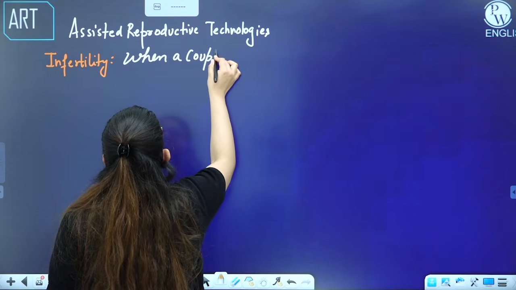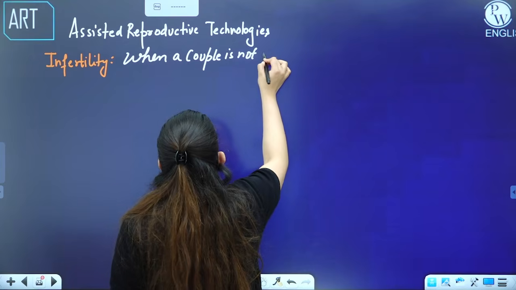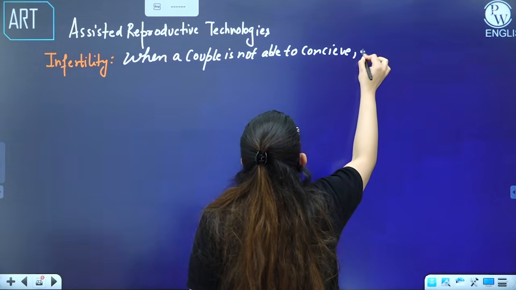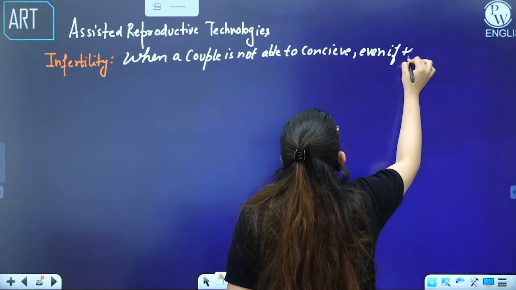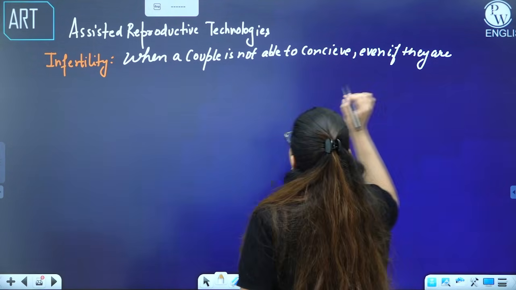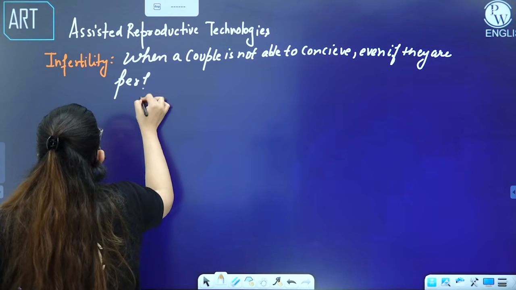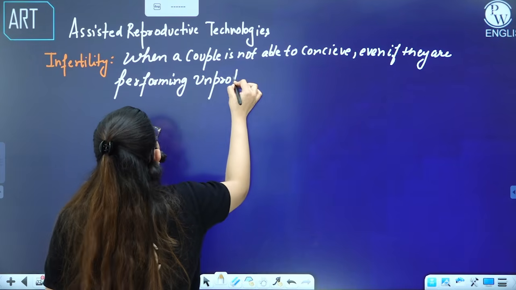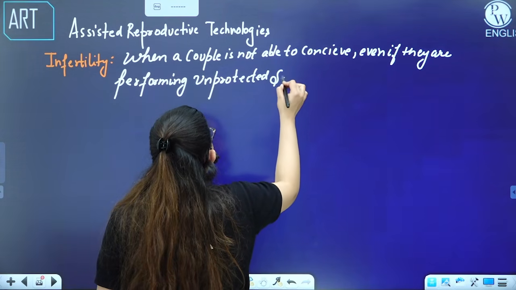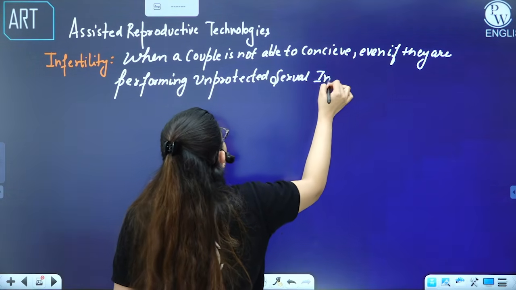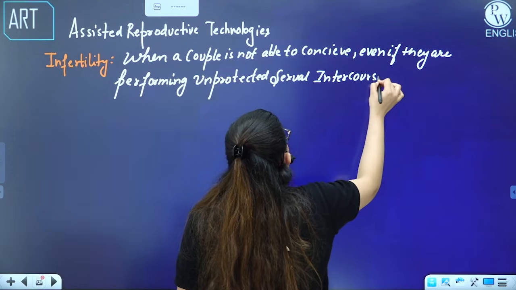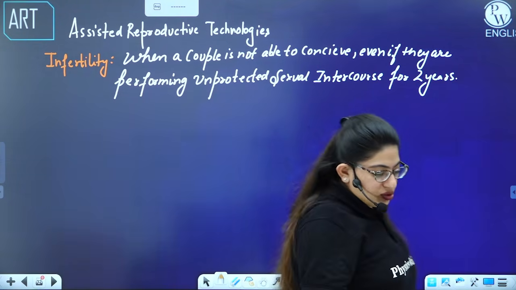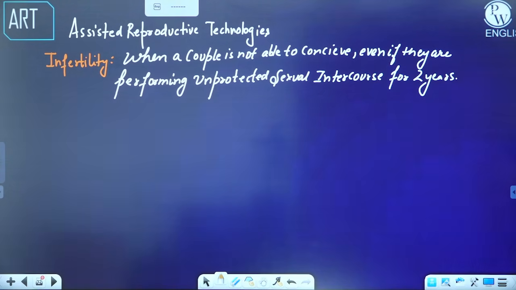When a couple is not able to conceive, even if they are performing unprotected sexual intercourse, and what is the time interval? For 2 years. All right. So this you call it as infertility.